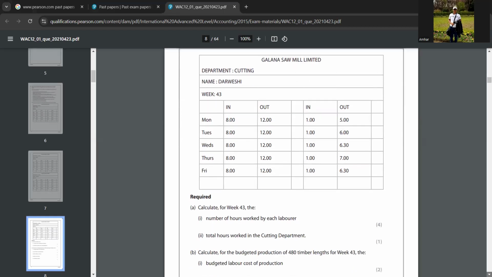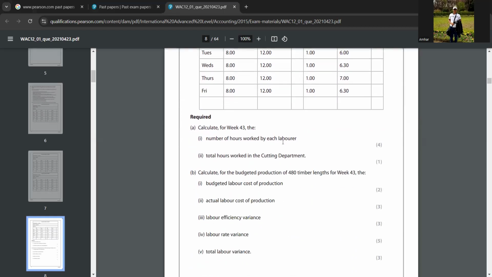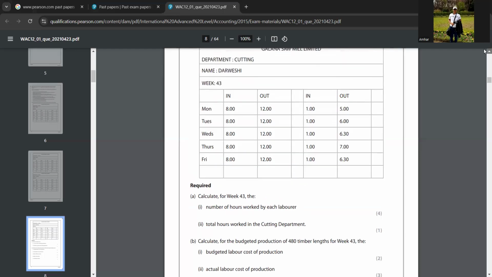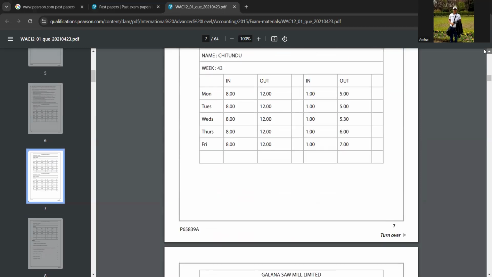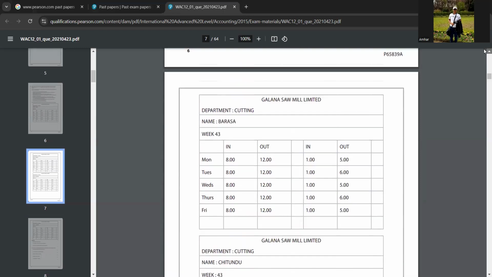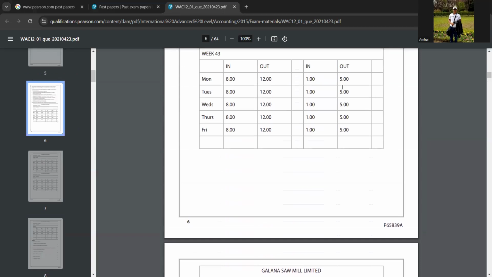So now the A part. What they are saying is calculate for week 43 the number of hours worked by each laborer. So just go back here. And then we know for Adamu, 8. So 8 into 5, that is 40 hours. So put Adamu and write 40 hours.